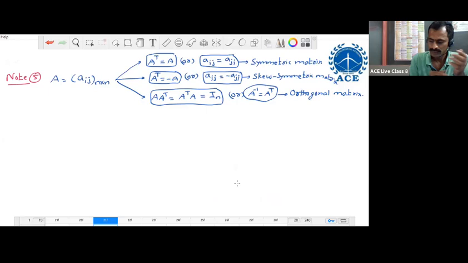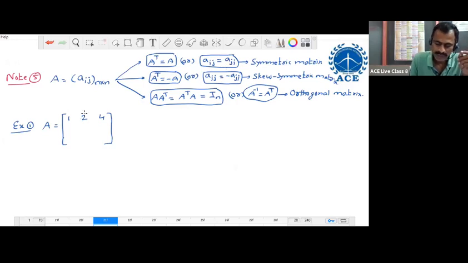Now for each, we write an example here. 1, 2, 4 are A11, A12. According to the symmetric matrix condition, A12 equal to A21.